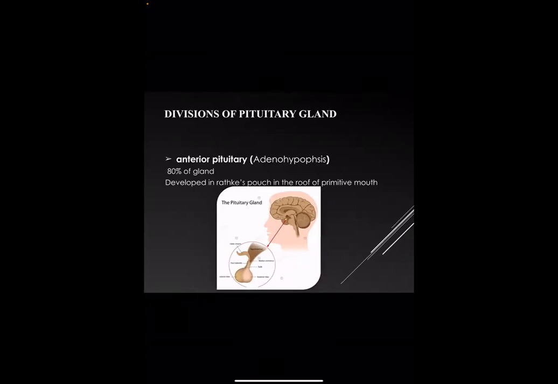The anterior pituitary or adenohypophysis represents about 80% of the gland, and it is the part of the pituitary responsible for production of most of the pituitary hormones, with the exception of oxytocin and vasopressin, under the control of hormones secreted in the hypothalamus and transmitted by portal circulation to the anterior pituitary. It is developed from Rathke's pouch in the roof of the primitive mouth. The tumor arising in the epithelium of this pouch is called craniopharyngioma.